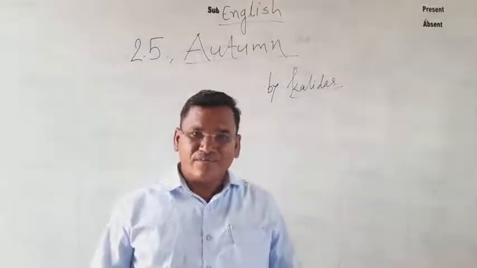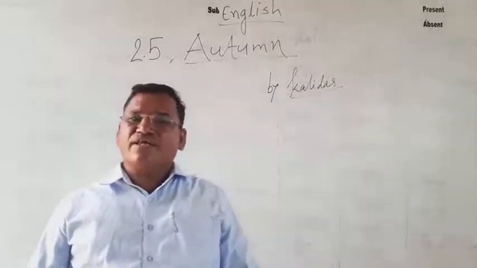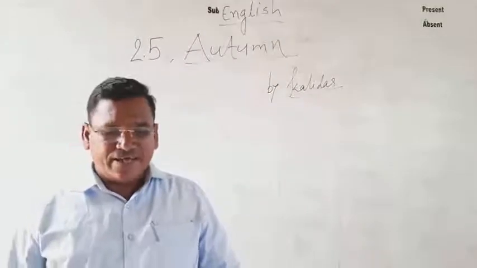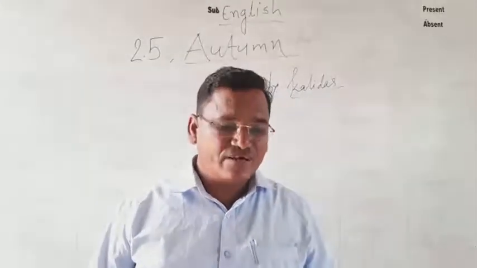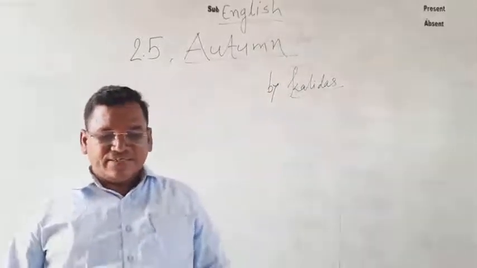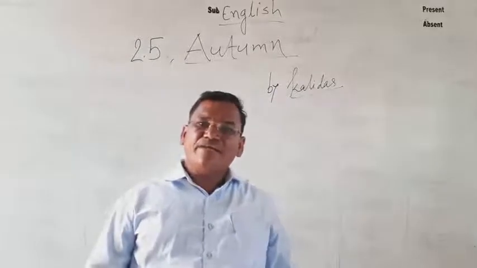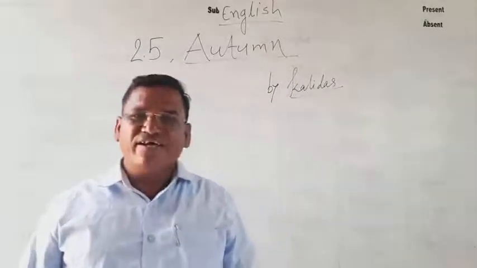How does the autumn come? The autumn season arrives like a slender, fair and graceful maiden, and she has nodding rice stems in her hair and lilies in her face.